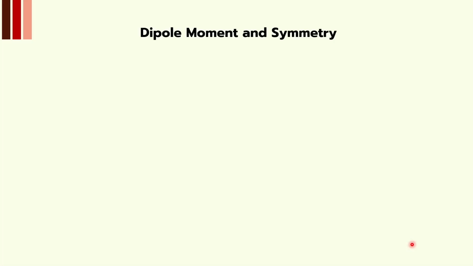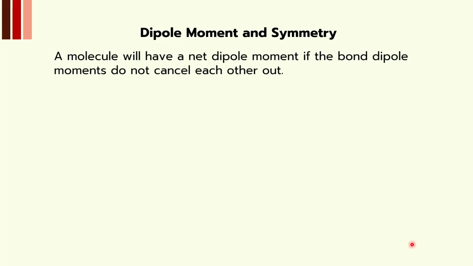Well, dipole moment and symmetry. When we talk about the dipole moment, we talk about a vector quantity that has a certain direction, and it is there because of the orientation of the molecule in space. For instance, if in a molecule two vectors act in opposite directions, they cancel out the effect of each other. Similarly, in a trigonal planar molecule, the resultant of two vectors would be cancelled by the third vector, so the net dipole moment of this molecule would be 0. Similarly, in a square planar molecule, the vectors cancel mutually and the net result is 0 dipole moment.